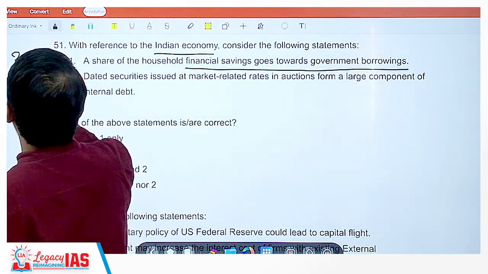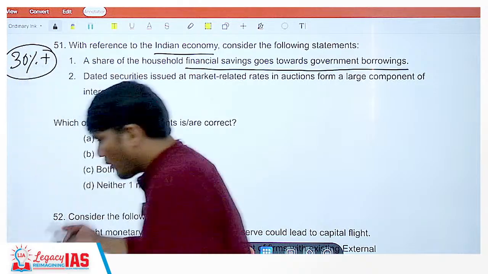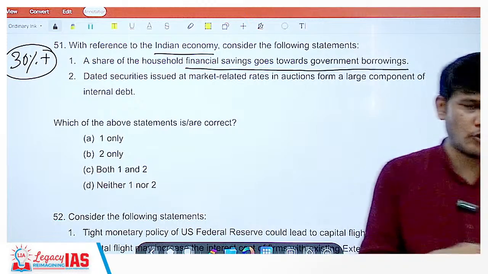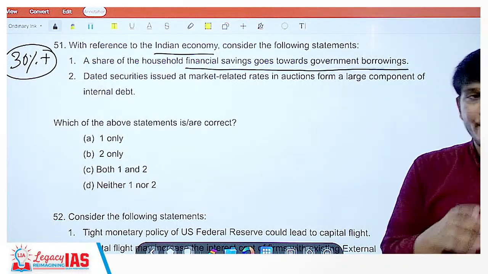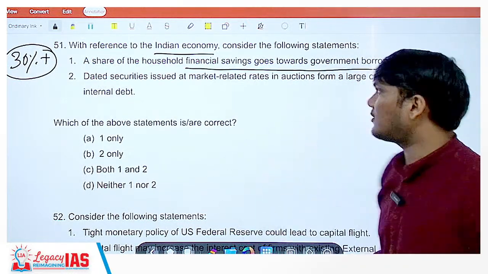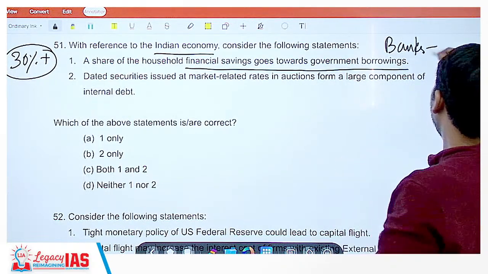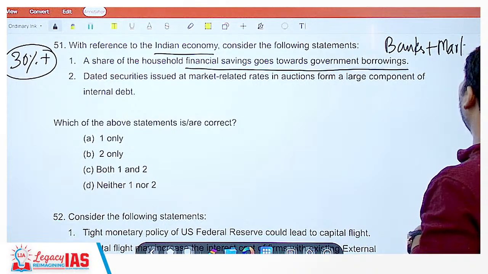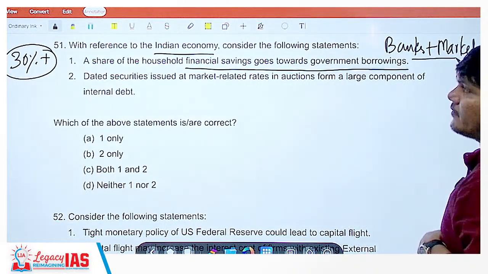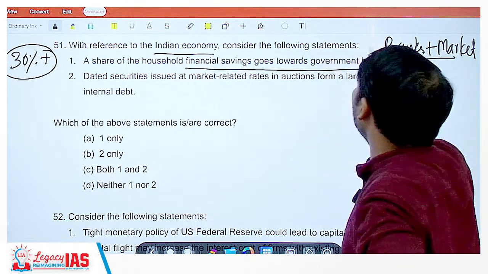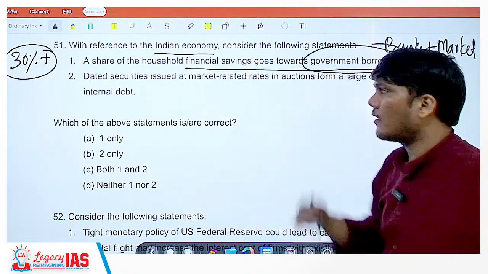A lot of those savings are inside the house only. You are putting it in jars, storing it, saving it with you in the house. But a lot of money goes in the banking system also, in the banks, that means in the market, and the government borrows money from the market. That means your household financial saving is also going towards government's borrowings.